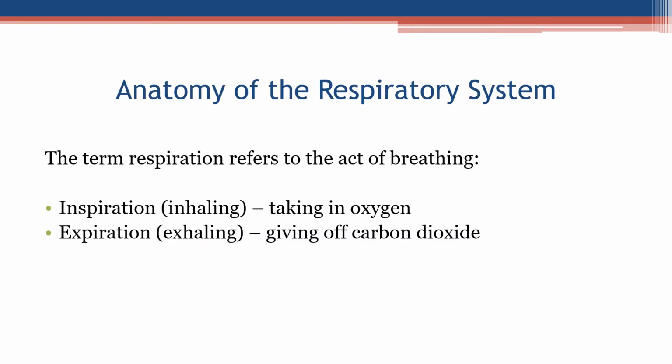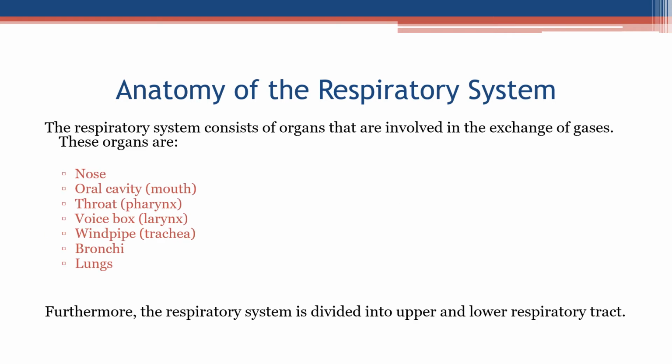Anatomy of the respiratory system. The term respiration refers to the act of breathing. Inspiration, inhaling, taking in oxygen. Expiration, exhaling, giving off carbon dioxide. The respiratory system consists of organs that are involved in the exchange of gases. These organs are: nose, oral cavity, mouth; throat, pharynx; voice box, larynx; windpipe, trachea; bronchi, lungs.